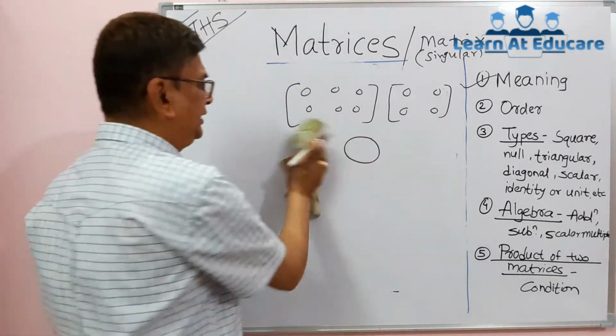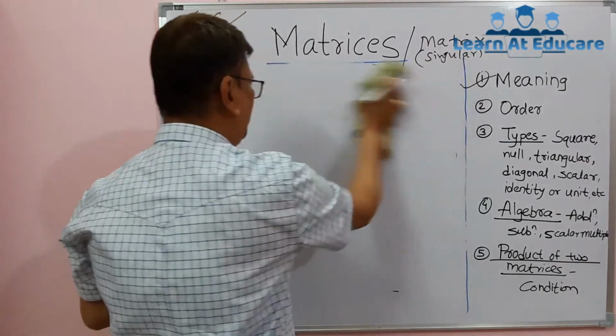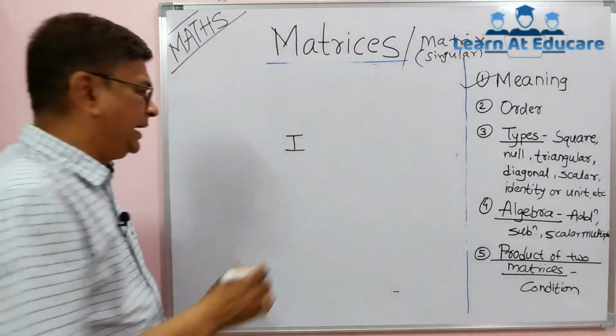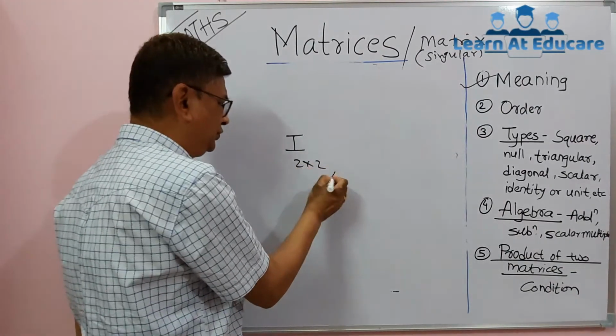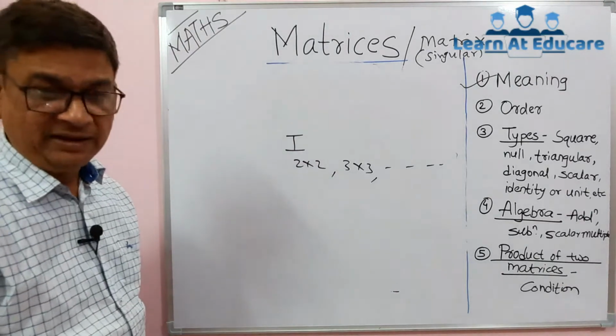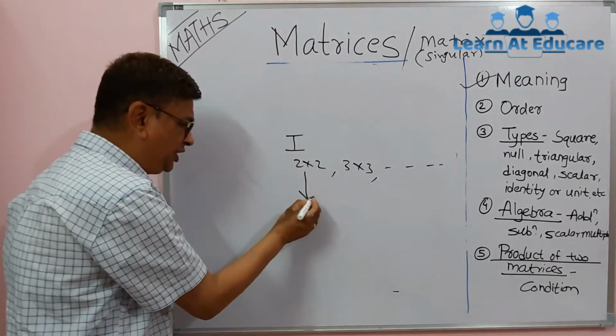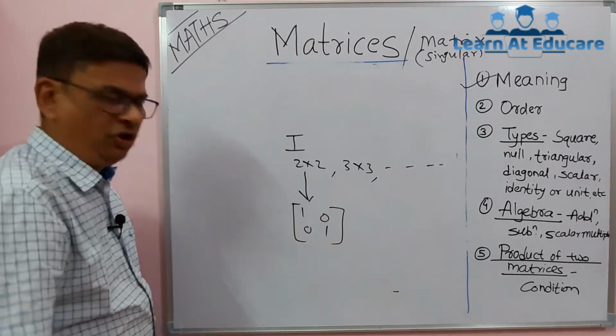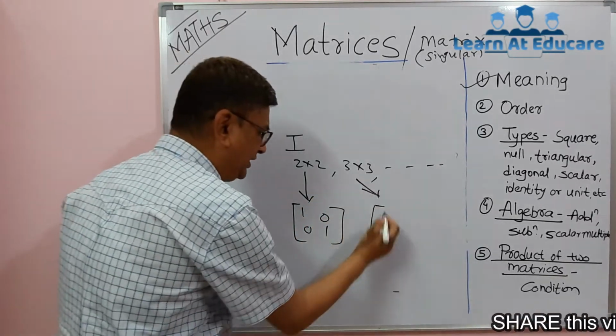Then the identity or unit matrix. A unit matrix or identity matrix is denoted by I, and it is of order 2 into 2, 3 into 3, and such square matrices. For example, the unit matrix I of order 2 into 2 is like this. Of order 3 into 3, it is something like this.